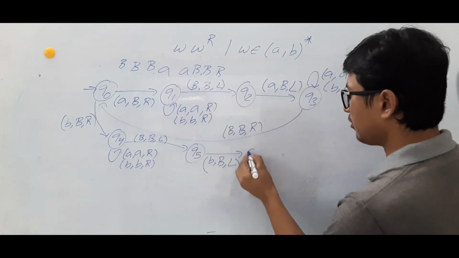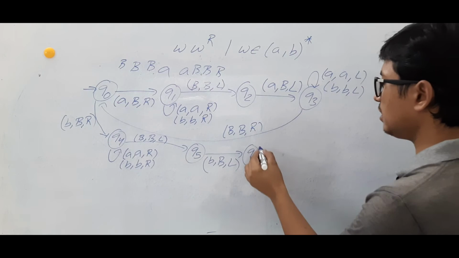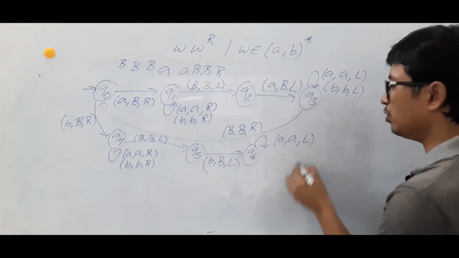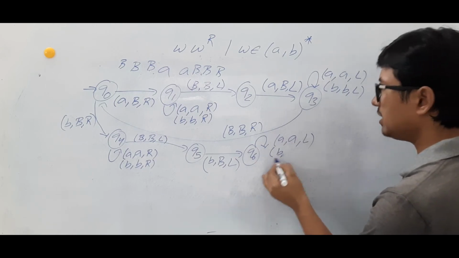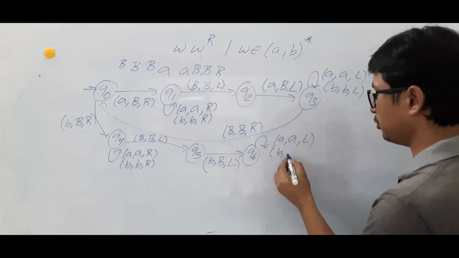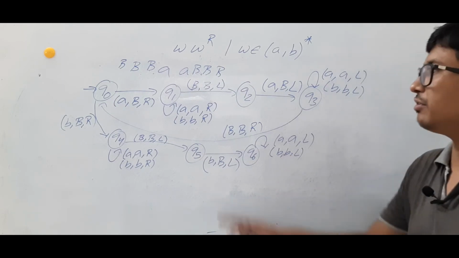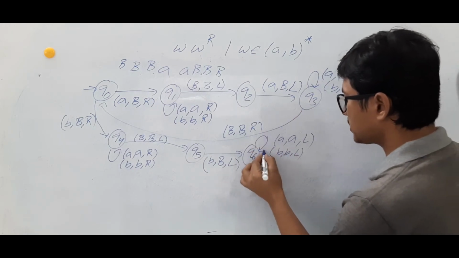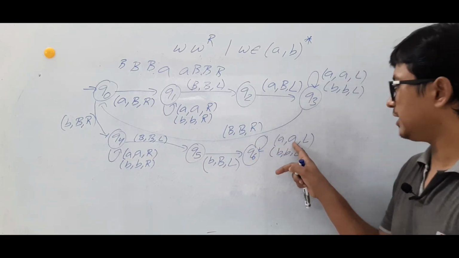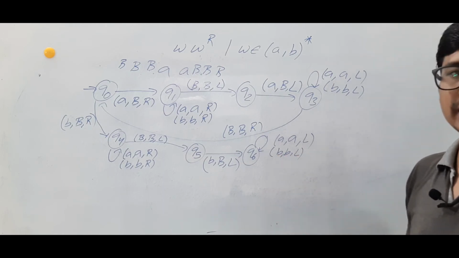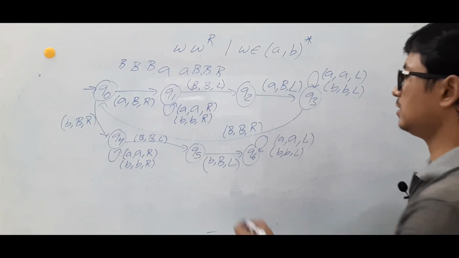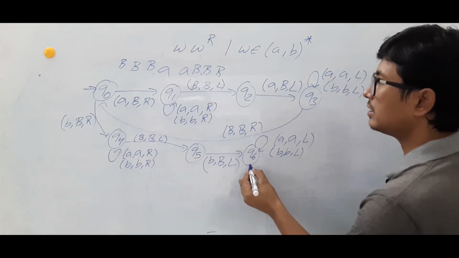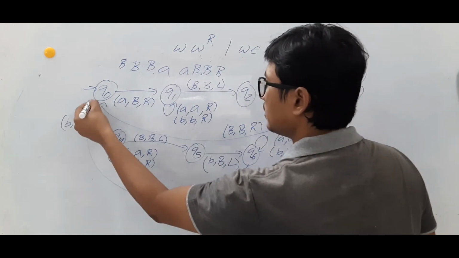So while moving left, you can find the A's. If you find an A, you will make it an A and move to the left. If you find a B, in our example, you will not find B's while moving left, but generally we will find B's. So on Q6, on A, it is making it an A and moving to the left. On B, it is making it a B, moving to the left. Till what? Till it finds a blank.